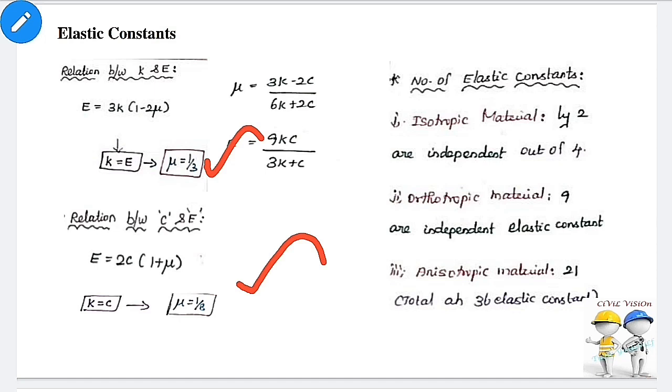Mu equal to 3K minus 2C divided by 6K plus 2C. This is the relation between Poisson's ratio, modulus of rigidity and bulk modulus. Therefore, Young's modulus equal to 9KC divided by 3K plus C. These four formulas are very important in elastic constant. We expect one question in elastic constant. For orthotropic material, there are 9 elastic constants. For anisotropic material, there are 21 elastic constants.